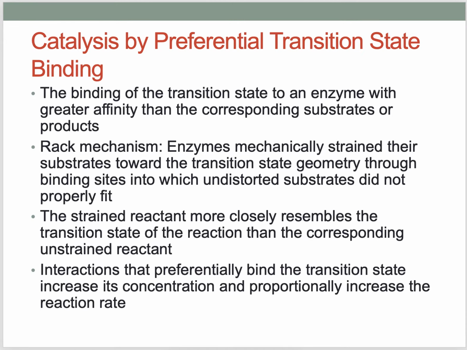Finally, the last mechanism: catalysis by preferential transition state binding. We can easily understand that in this kind of mechanism, the optimum binding will occur in the transition state. That is, the binding of the transition state to an enzyme occurs with greater affinity than that of the corresponding substrate or products.